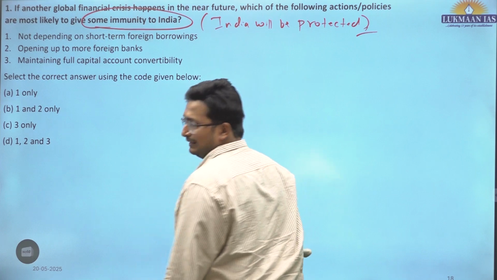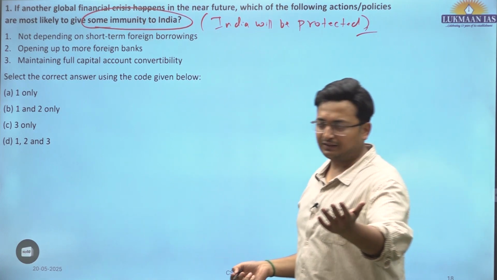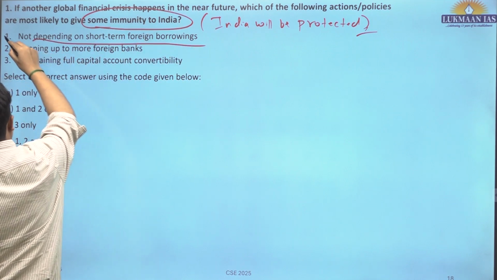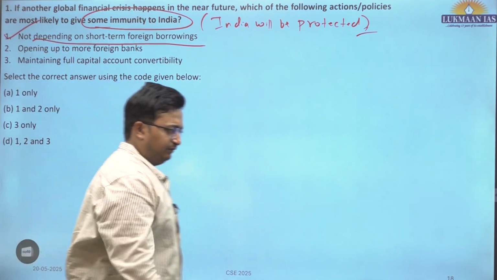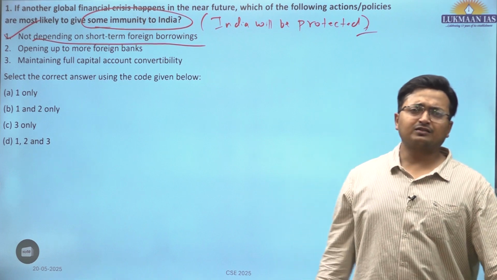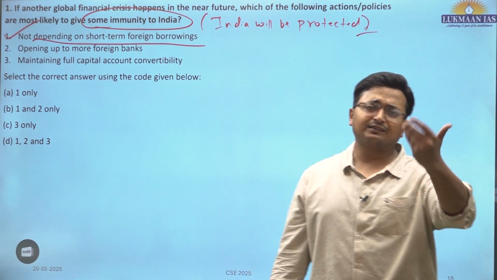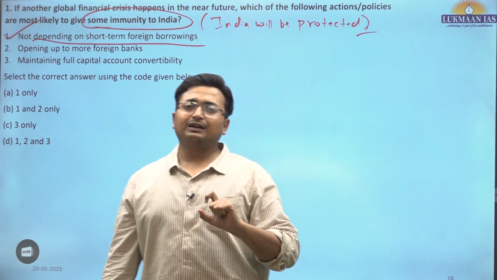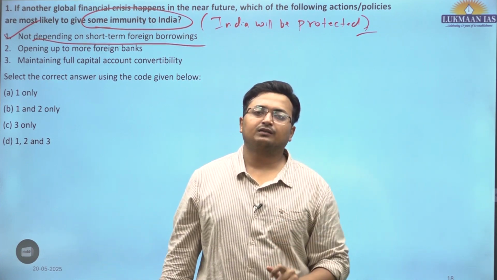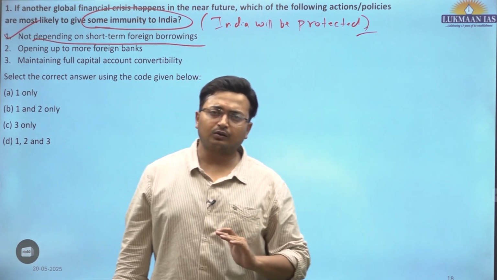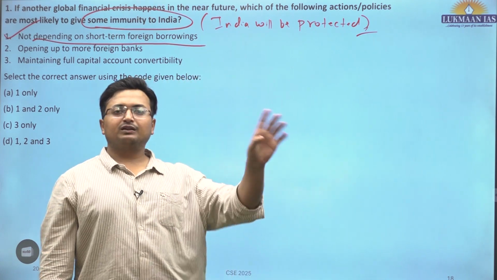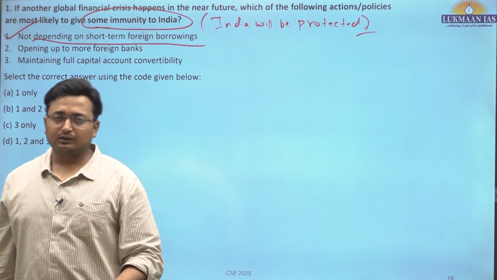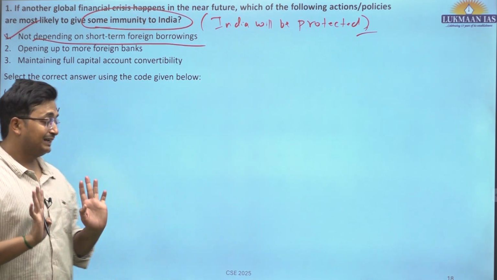or India would be less exposed to that global financial crisis when India does not depend on foreign borrowings. This is correct. If India is dependent on foreign borrowings, a global financial crisis would likely lead to currency depreciation for the Indian rupee, and in that case India would be seeing the currency risk. And if not depending on foreign borrowings, India would be insulated from these global financial crises leading to negative impacts on the country. So this is all correct.